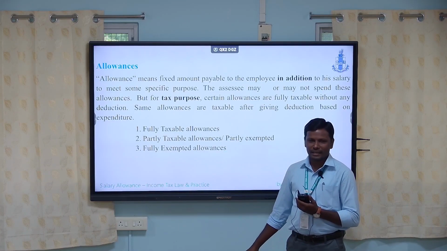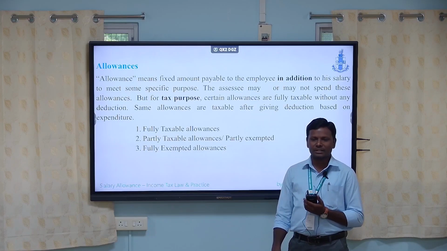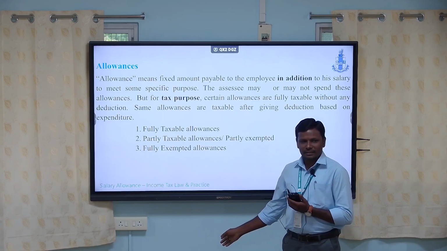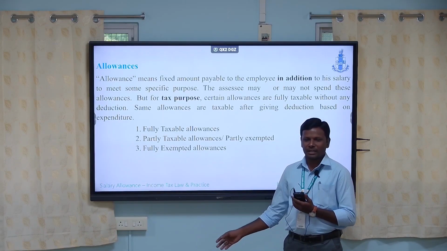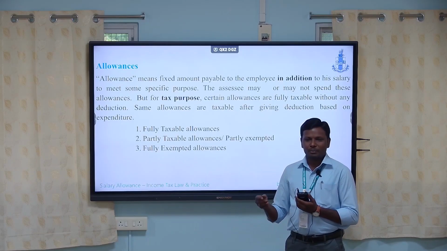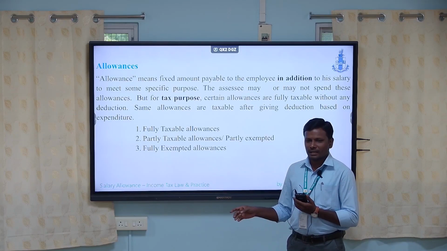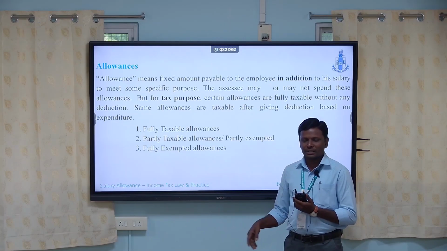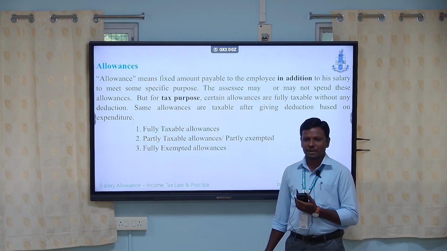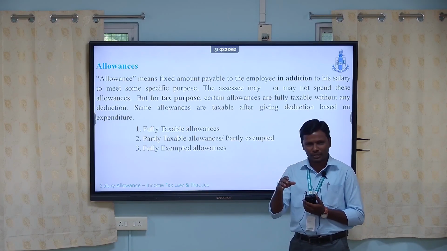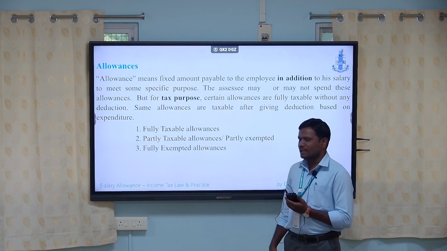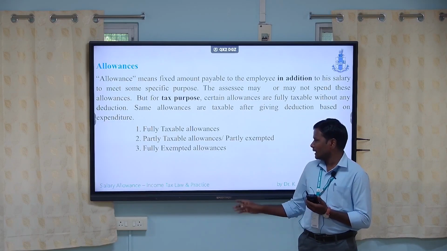The first, fully taxable. There are different types of allowances. Number one, DA allowance and the cost of living allowance, interim allowance, and next medical allowance, tiffin allowance, meals allowance, project allowance, gift allowance, petrol allowance. These different types of allowances are fully taxable.